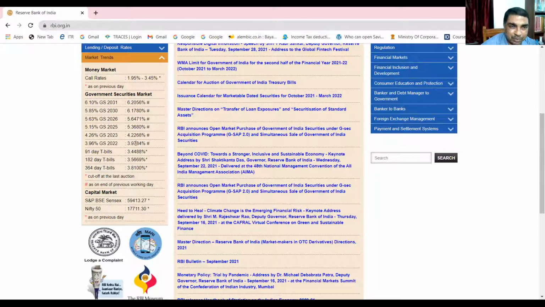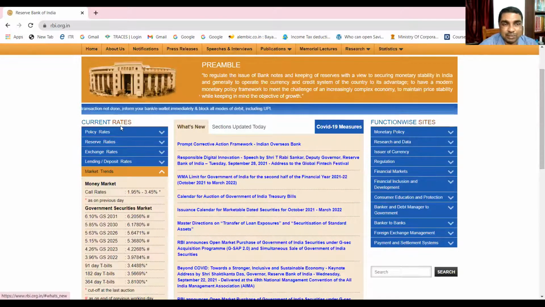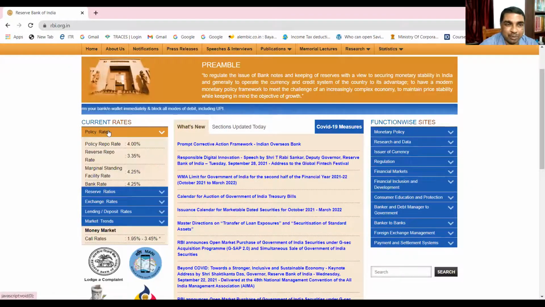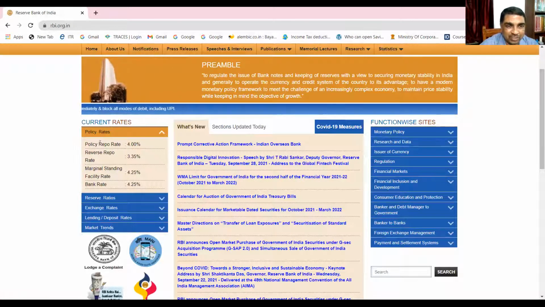But what we are doing is considering these short-term securities like treasury bills as a part of the money market. These are called government securities, or G-secs, or also gilt-edged securities. So this is the government security market. Coming to the capital market, which we'll be learning later on. Some of you told about policy rates. Policy rates are different, like repo rate, reverse repo rate. You can find them here.